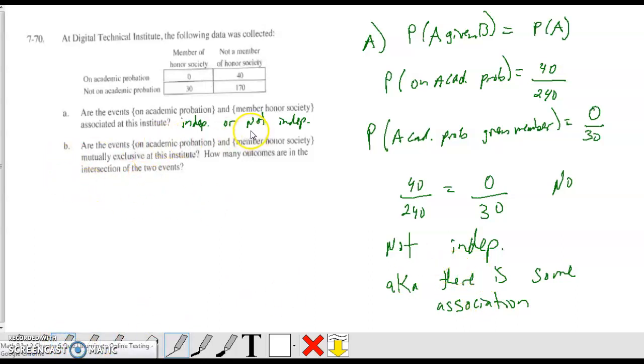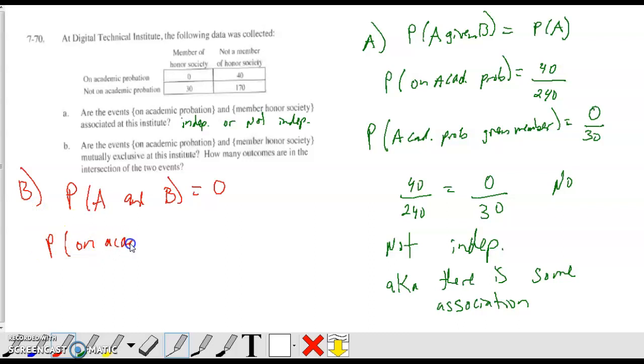Are these events mutually exclusive? So again, we are doing probability of A and B, and we want to know, is this going to equal 0? So probability of on academic probation and a member. So again, it's all out of everything, so 240. So we're looking at that column right there. So this makes sense, right? You probably would not be a member of Honor Society if you were on academic probation. So 0 over 240, so 0 is equal to 0.